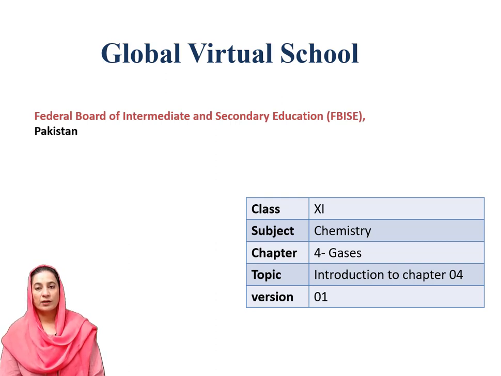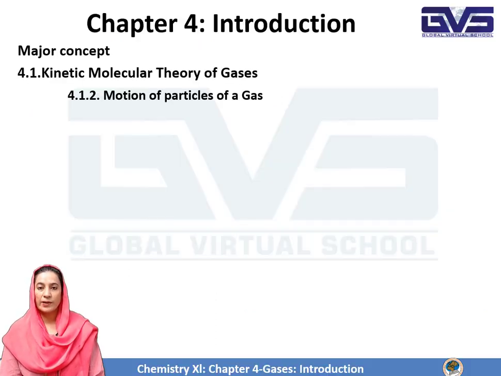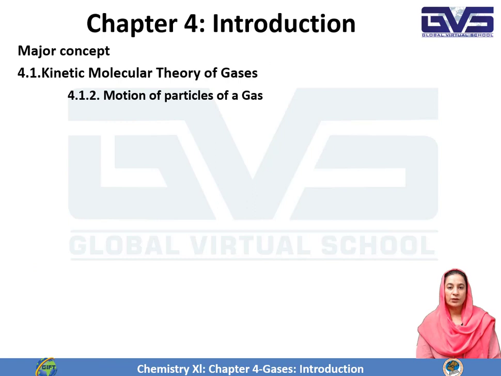In this chapter, we will discuss majorly the gaseous state and its relevant laws, and then very briefly the properties of the plasma state. So in this chapter, we will majorly discuss the kinetic molecular theory of gases and the motion of particles of gas, how the gas particles move in different directions, or whether they have some other type of movement.